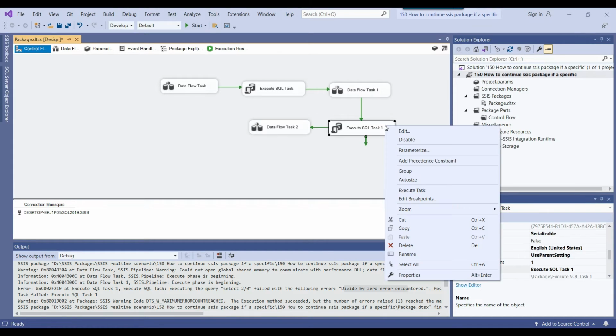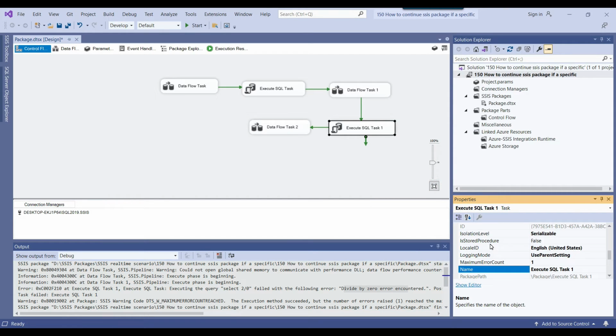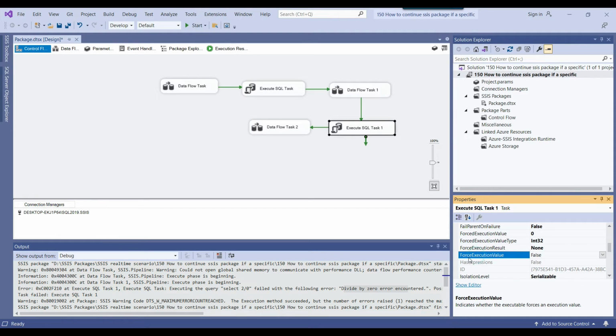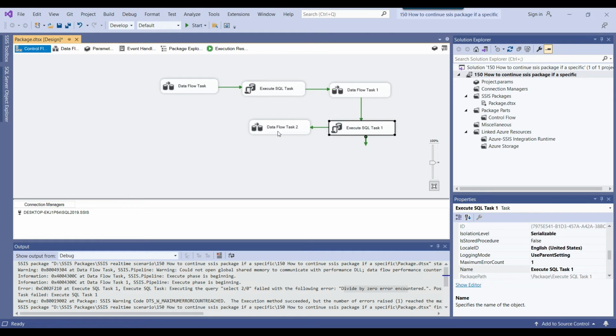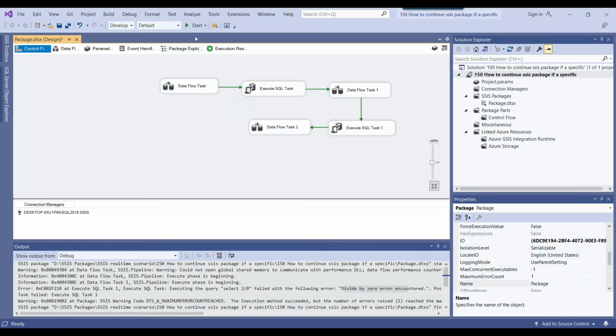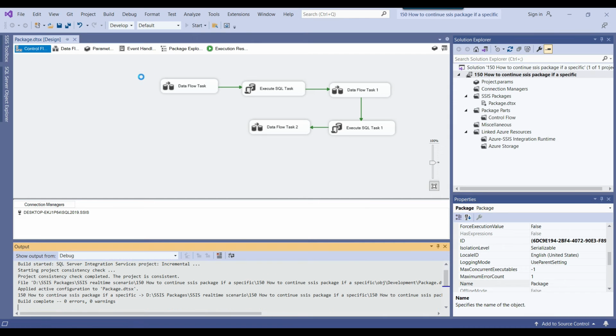You need to right click on the task on which you want the package to continue running even if it fails. Right click on it and go to Properties, and from here there is a property called ForceExecutionResult. Right now the value of ForceExecutionResult is None. You need to change this to Success. Now it will let the package run successfully even if it fails on this particular task, and it will run the next task as well. So let me start the package and see how it behaves.